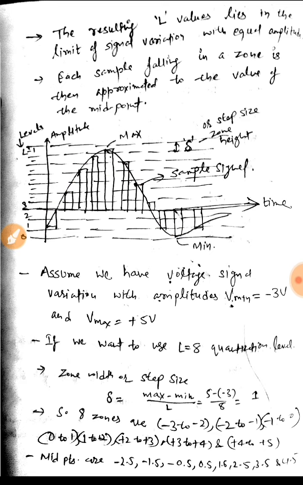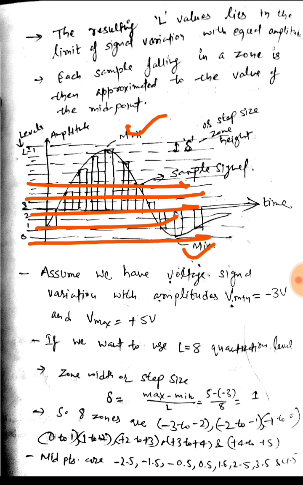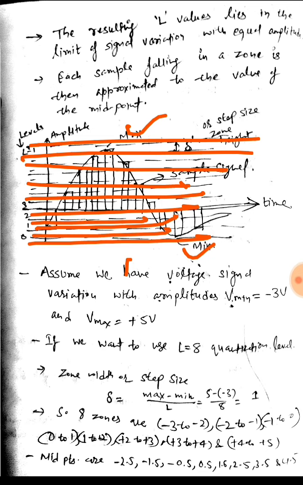Then we would divide this whole range, that is from maximum to minimum, into L levels. If I need 8 levels, I would divide the whole range into 8 levels. If I need more, say 16, then I would divide it into 16 levels.